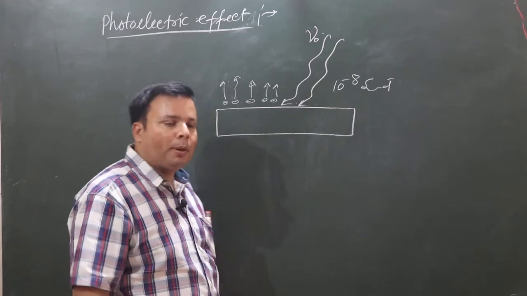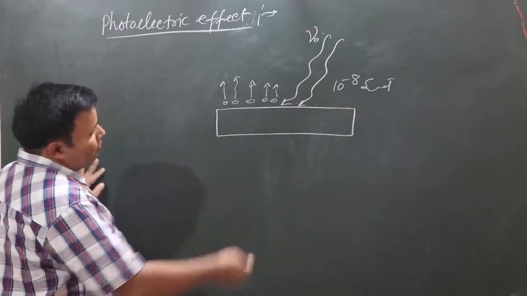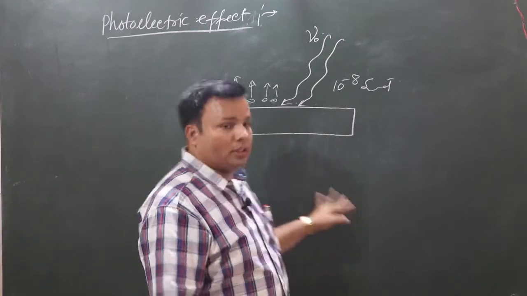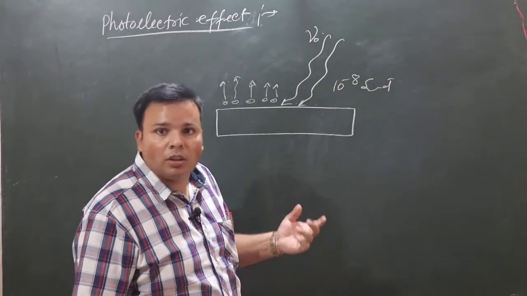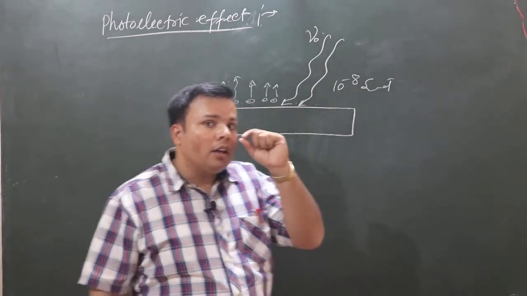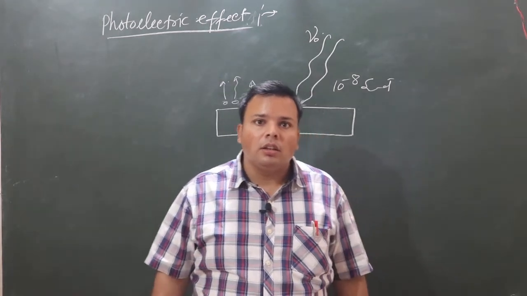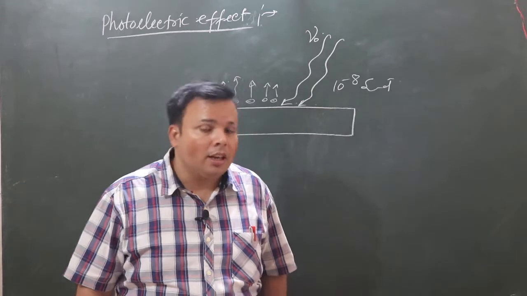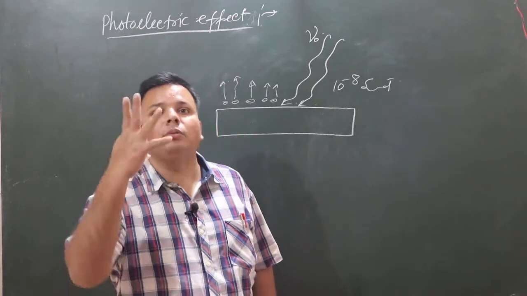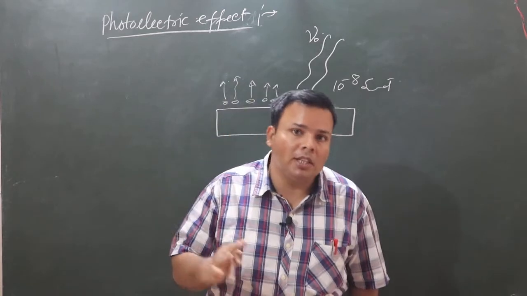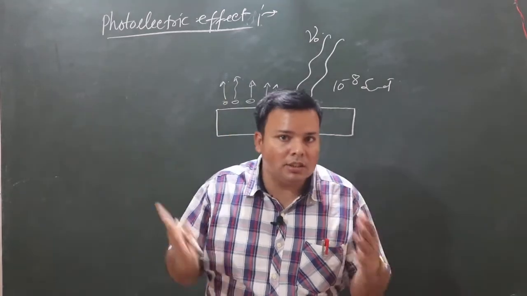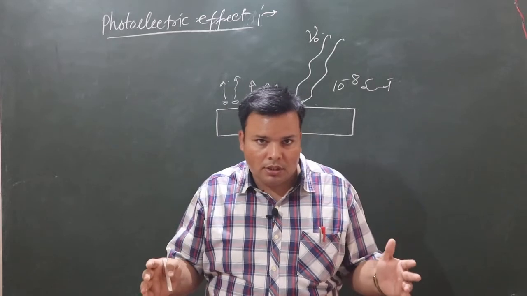Okay, photoelectric effect. So what is the evidence? What is the proof? Because we cannot see the electrons with our eyes, so how can we say electrons are emitting or ejecting from the metal surface when a suitable frequency of light is incident on the metal surface?